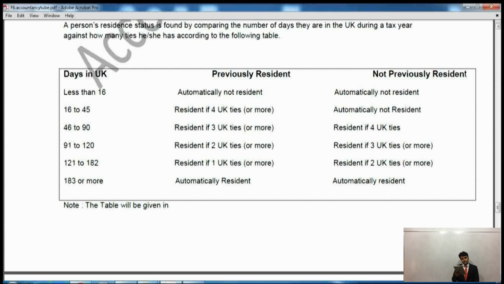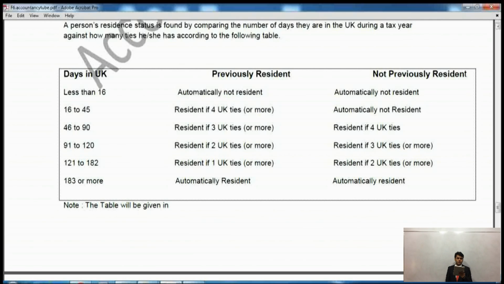Now, days in the UK. If a person is present in the UK for less than 16 days, whether previously resident or not resident, it doesn't matter. He will be considered automatically non-resident, as we saw in the automatic non-resident test, which was our first test. Someone who spends less than 16 days in a tax year will be considered automatically non-resident. So it says here as well. Now, leave the other ones, just come to the last one, please.